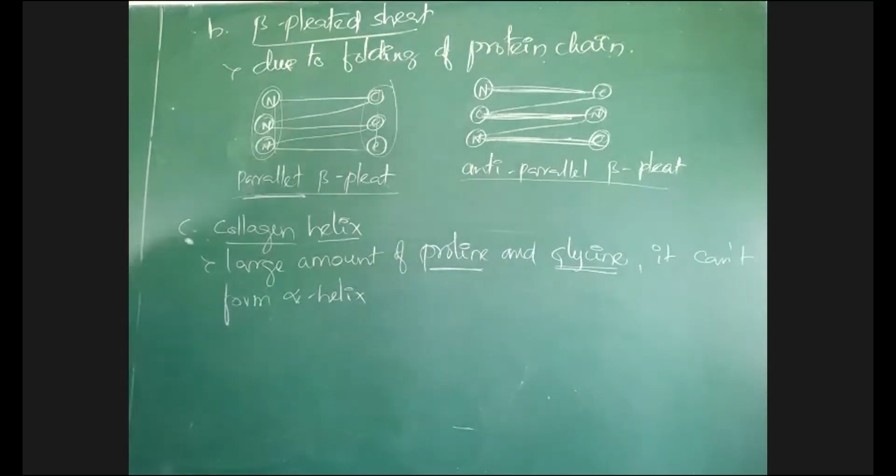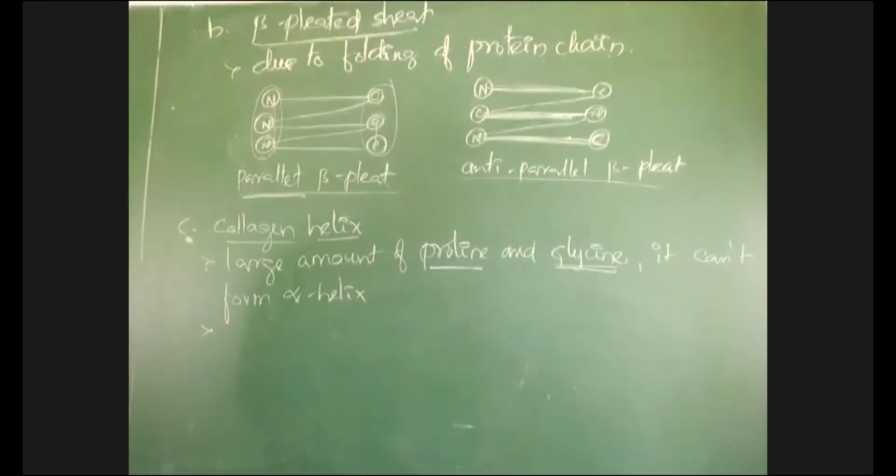Okay, so when alpha helix is not formed, three polypeptide chains come together and run parallel. Three polypeptide chains arrange together and run parallel.